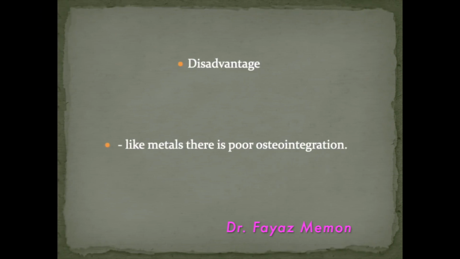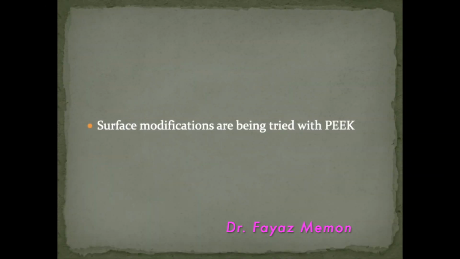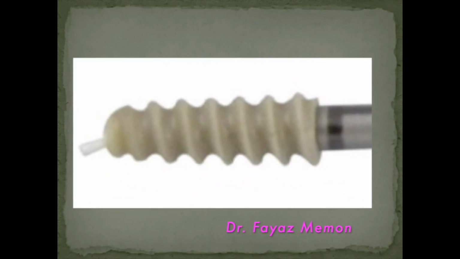However, a big disadvantage of this material is that, like metals, there is very poor osseointegration at the bone implant interface, thereby making us stand at back to square one, except that this implant can be drilled through in case of a revision scenario and it doesn't interfere with imaging modalities. Of course, surface modifications are being tried to overcome this disadvantage. This is how a PEEK implant looks.